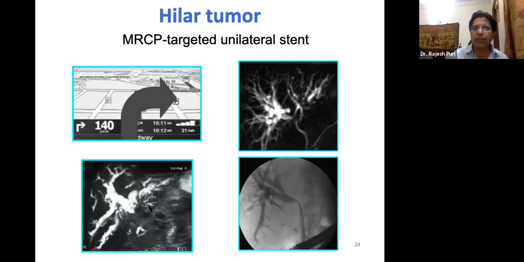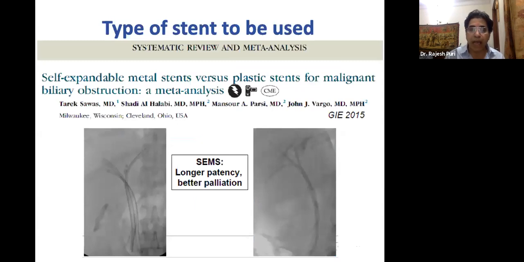Here, the left system is atrophic. Then you can do MRCP guided cannulation of the bile duct. You can take an air cholangiogram and put the metal stent selectively in the dilated duct, rather than trying to drain or put contrast in the rest of the bile ducts. The type of stent I have already discussed. SEMS has a longer patency and better palliation.